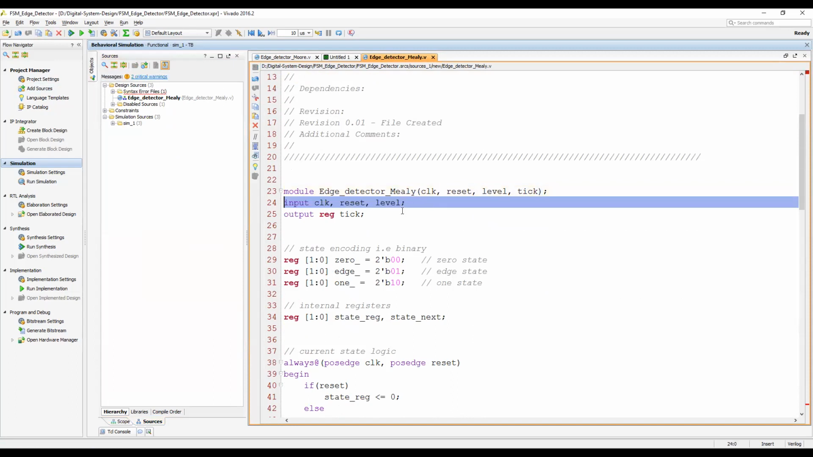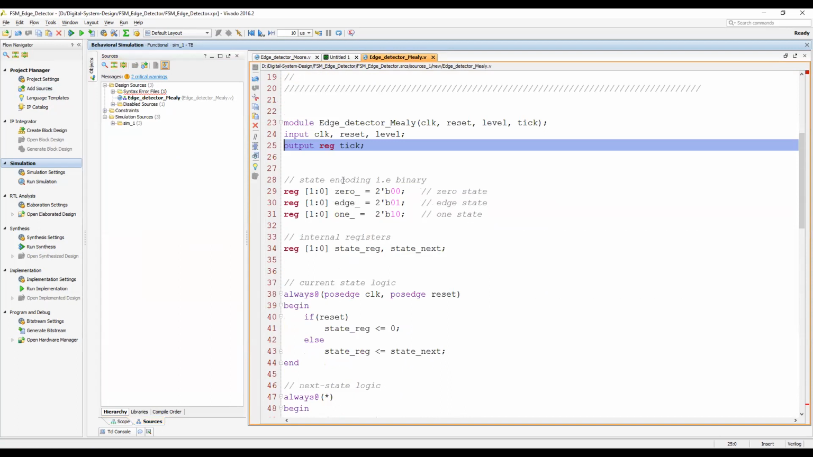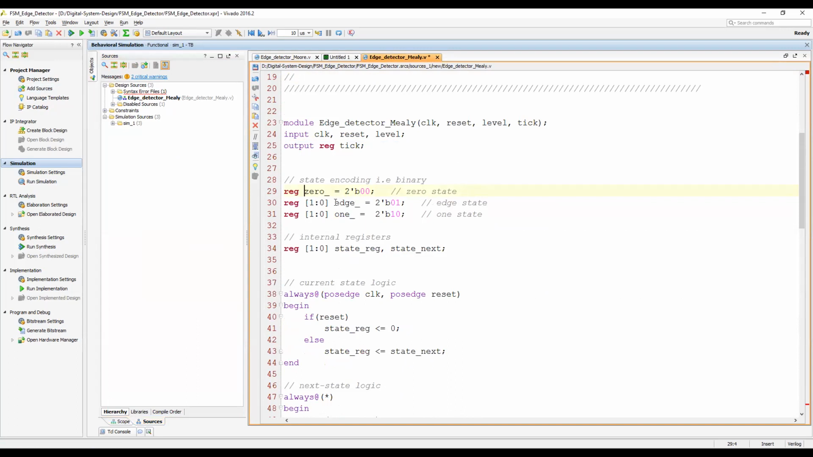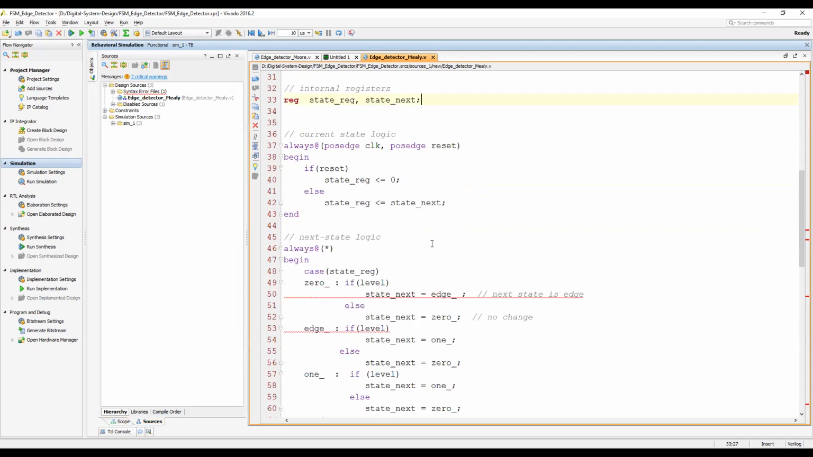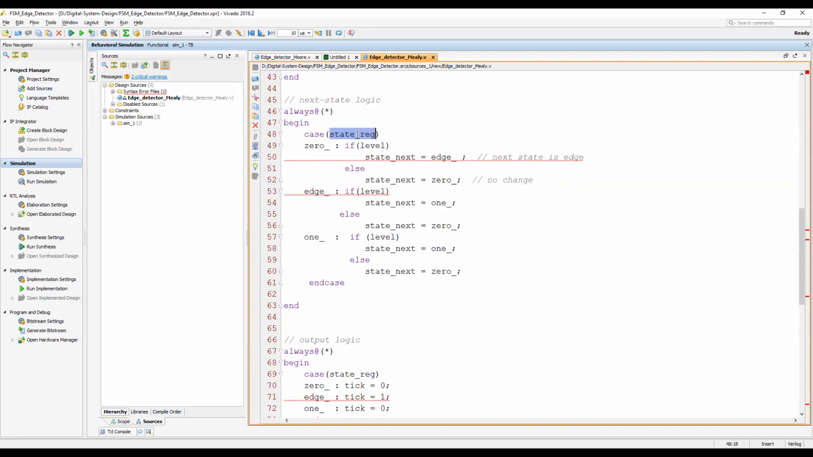Okay, so what will be the differences? These will be the same. And here in encoding, because there are two states, we just need a single bit. There will be no edge state. Okay, and there will be only 0 and only 1, and here also 1, here also 1. Okay, and this also will be a single bit. Right. This part will be the same. This part will be the same.